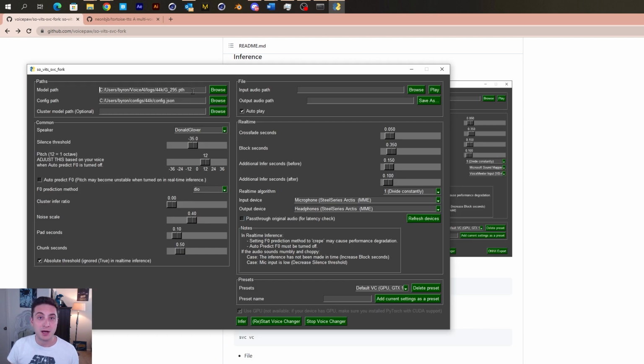Cool. So once you have your models trained, you're going to launch the GUI and set your settings here. Same kind of deal. I would follow the YouTube tutorial. It was really easy, but basically you're probably going to want to use the last epoch of your model, which will be the higher number. You want to set your config path in here, and then select your speaker. In these options, I took the pitch and brought it to 0, which is basically auto. So it's going to auto-generate it for me, and that gave the best result. And then here in File, you would use your voice and give it an output path.